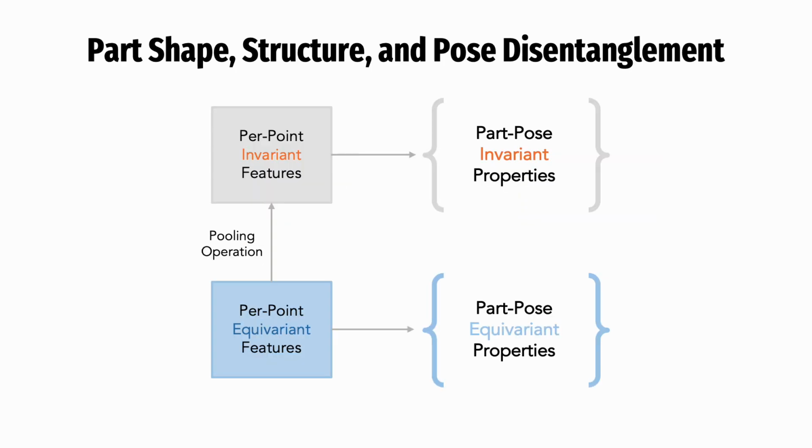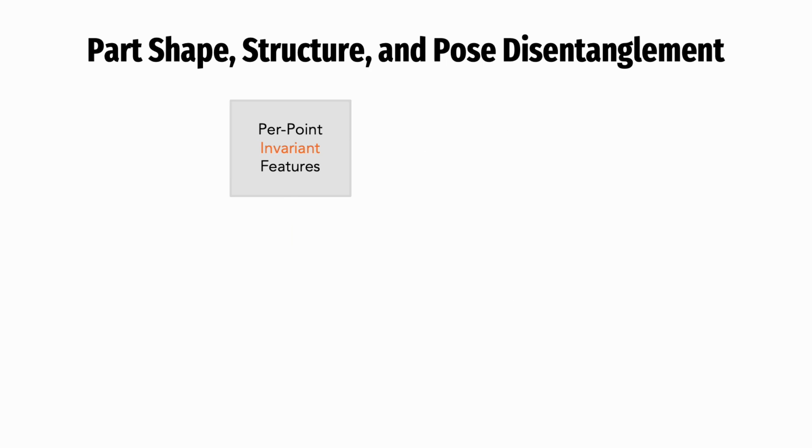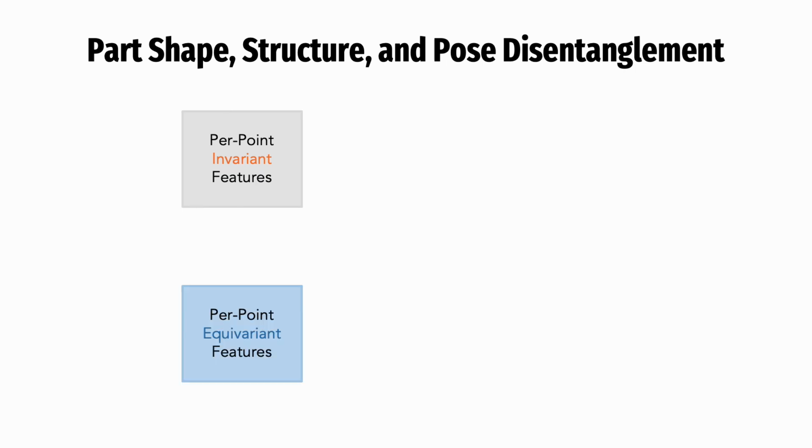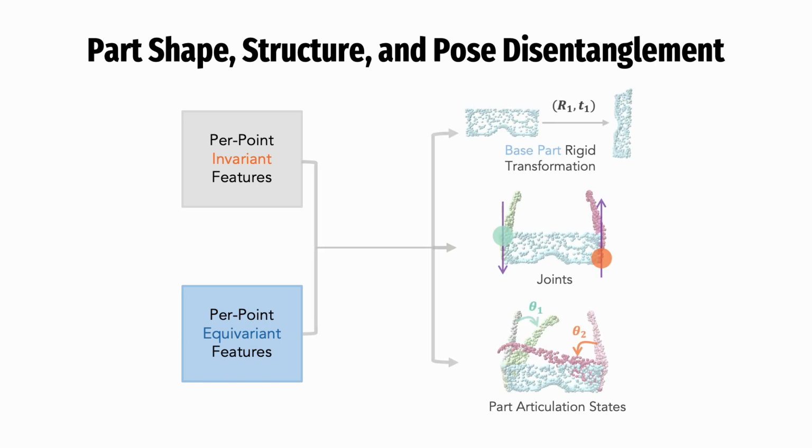Based upon the point equivariant features, provided by the part-level equivariant network, we decompose part pose invariant and equivariant properties from them. For invariant properties, we predict part segments and a category-level reference frame. To further identify articulated object poses, instead of predicting the pose of each part individually, we decompose three trends of pose-related information. That is, a base part rigid transformation, joints information such as pivot points, and part articulation states.